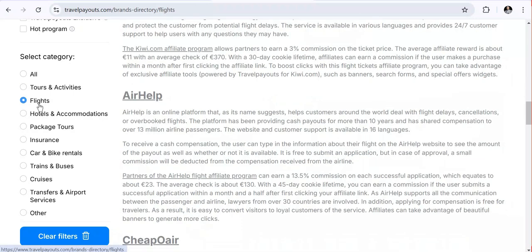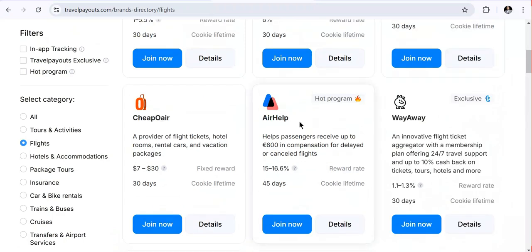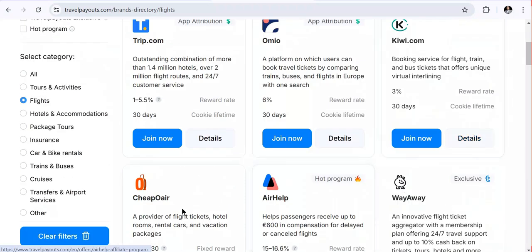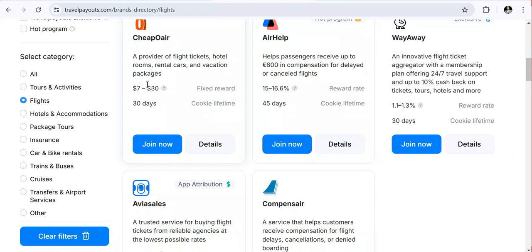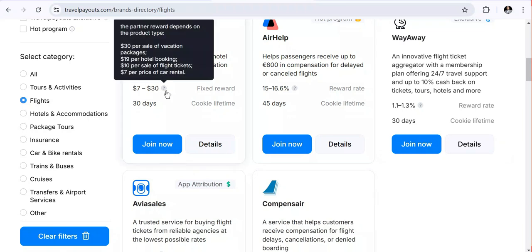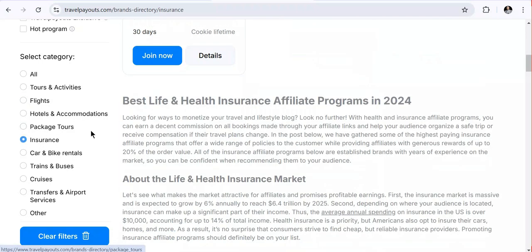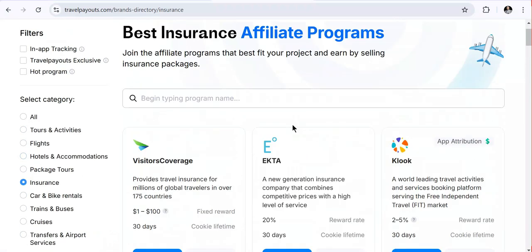Let's, for instance, go to flights. If we go to flights, you can see there is one called trip.com, then Omio, Air Help, Cheap Air, and Way Away. You can see the amount of money that you can earn; it's a fixed one. Now you can see Aviasales, Compensair, insurances, packages of tours, car and bike rentals, trains and buses, and quizzes. You can see there are different details that you can join.